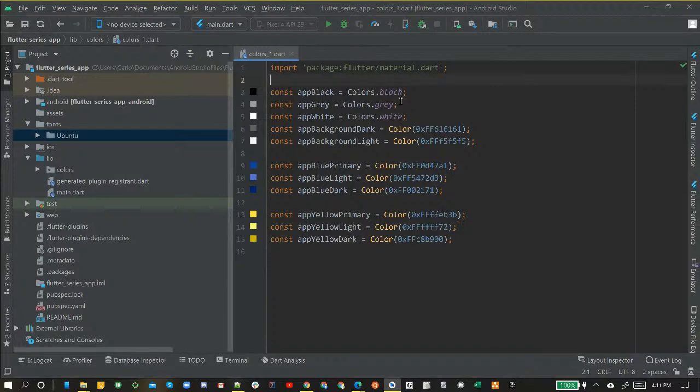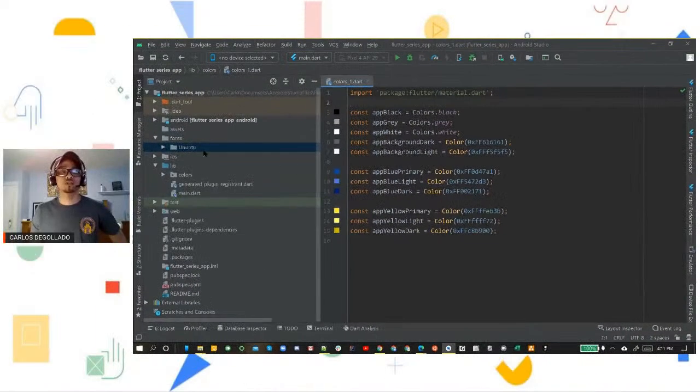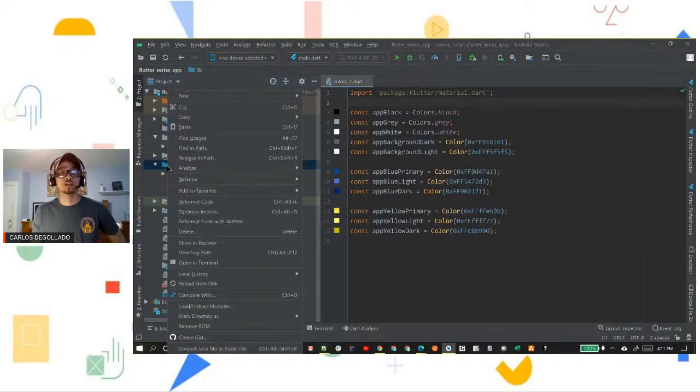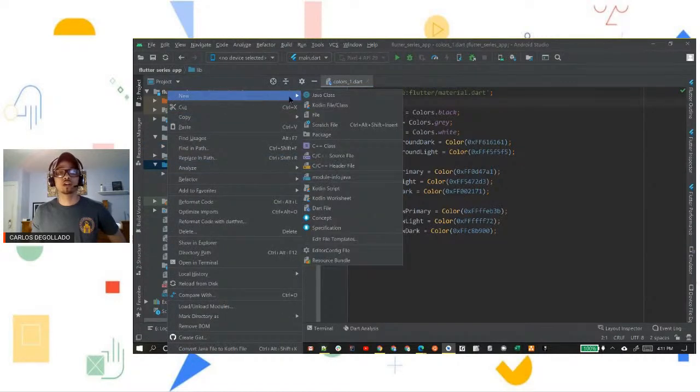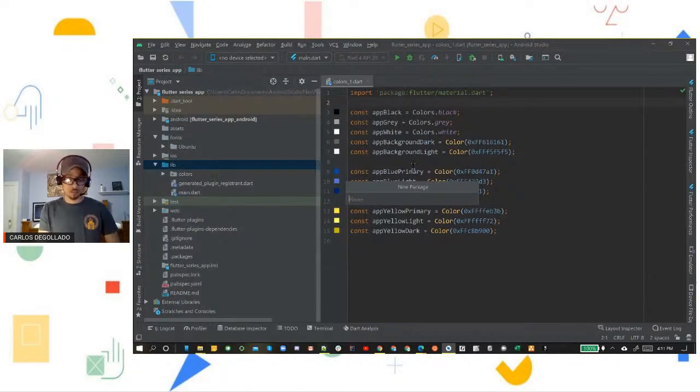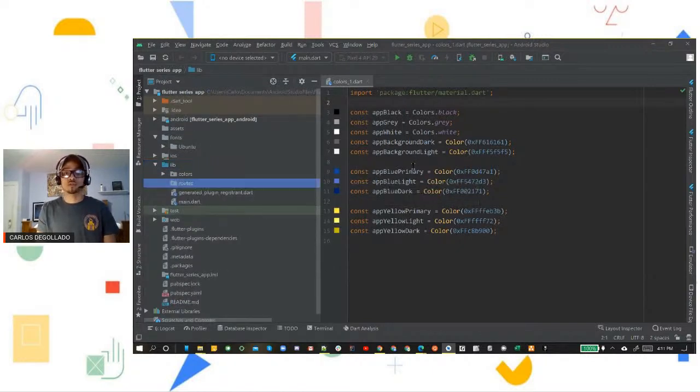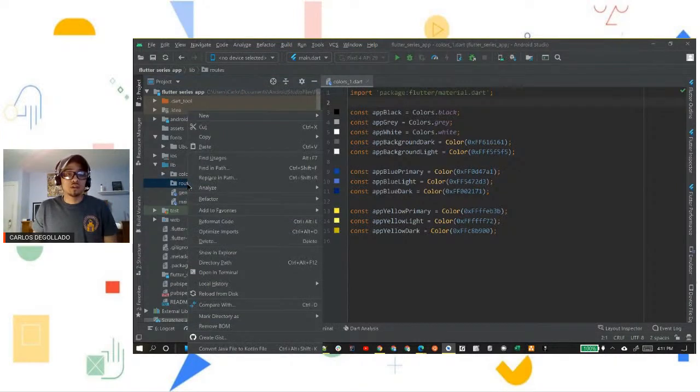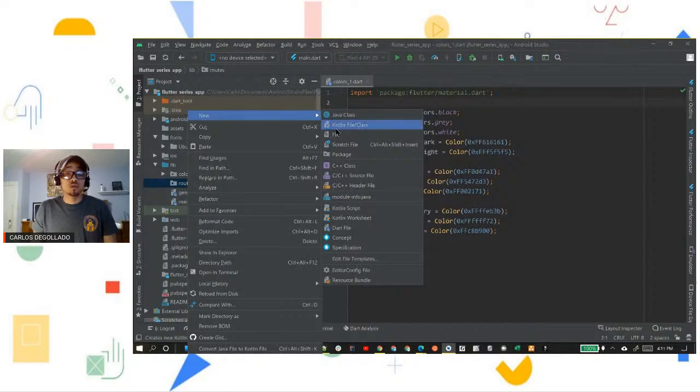And the next step was we're going to go over our routes. Actually, we're going to create some of the pages, some of the routes that we're going to be using. So to start, let's go in our lib folder. We're going to right-click our lib folder, create a new package, and call this package routes. That's where we're going to keep track of all our pages, our routes, and keep them organized in one place. So in routes, we're going to right-click and create a new Dart file.